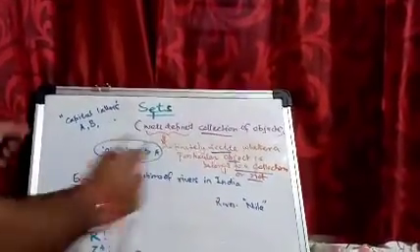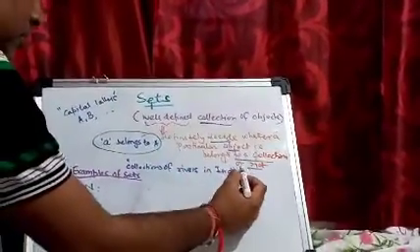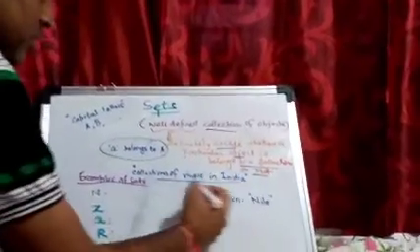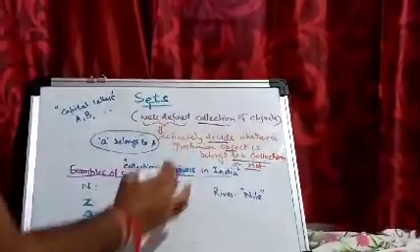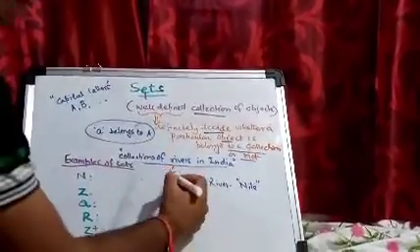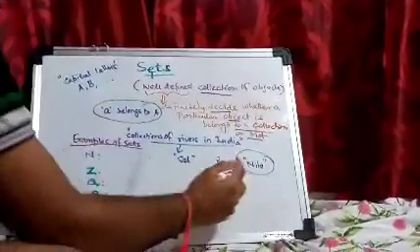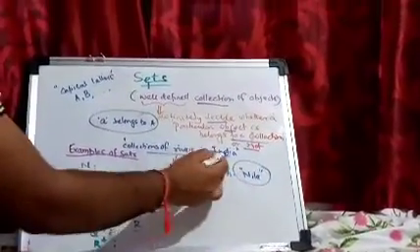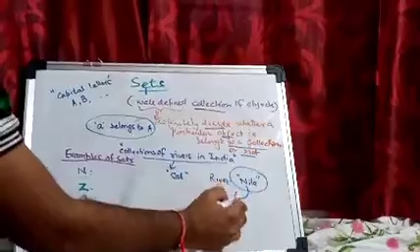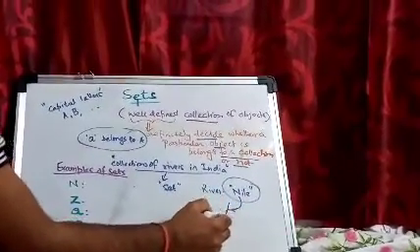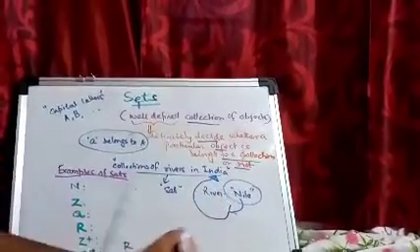Suppose I give you an example: collection of rivers in India. You know what the rivers in India are, right? So this is a set. But suppose I give the river Nile. The Nile river does not belong to India. Definitely Nile is a river, but it is not a river of India. So Nile does not belong to the above set. But if I say Ganga is a river of India, then Ganga is present in this set, but Nile is not present in this set.